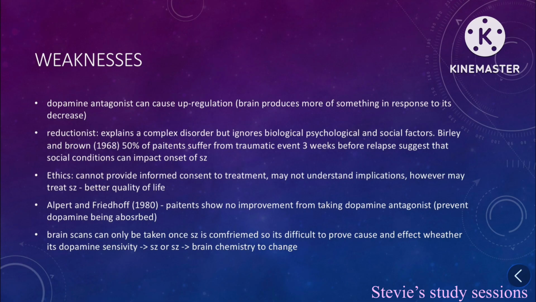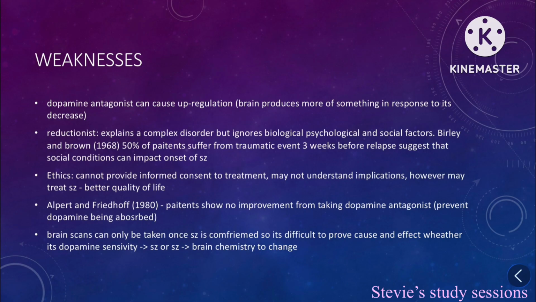Ethics. Individuals with schizophrenia cannot provide informed consent to treatment. They may not understand the implications. However, antipsychotic drugs can lead to a better quality of life. Alper and Fredoff, 1980: patients showed no improvement from taking dopamine antagonists, which prevent dopamine from being absorbed.